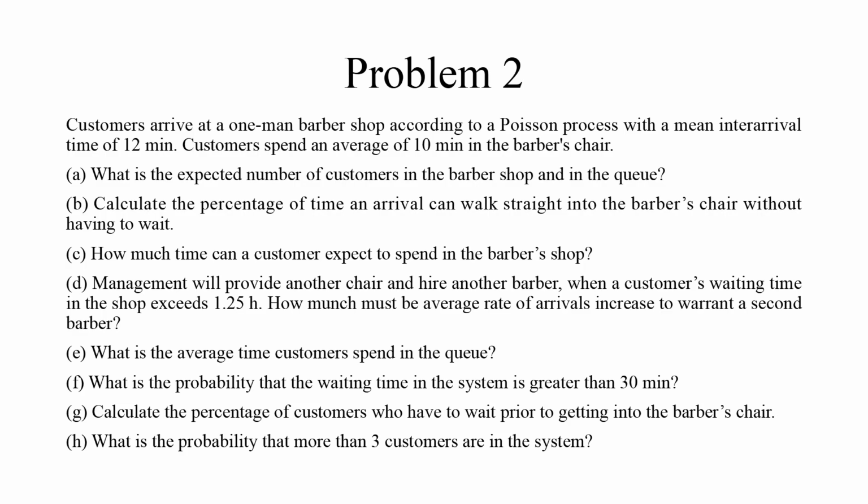F. What is the probability that the waiting time in the system is greater than 30 minutes? G. Calculate the percentage of customers who have to wait prior to getting into the barber's chair. H. What is the probability that more than 3 customers are in the system?